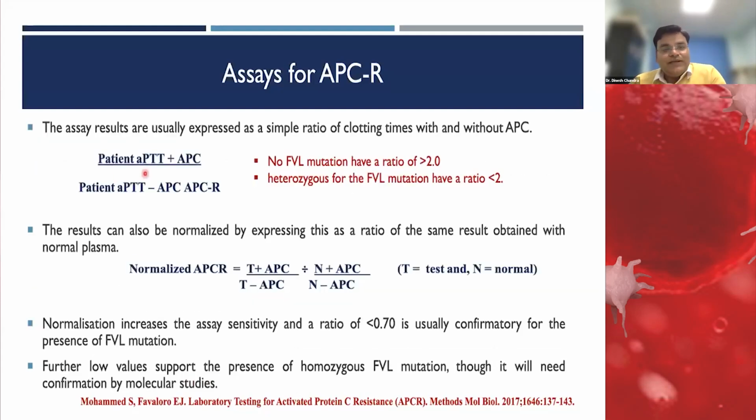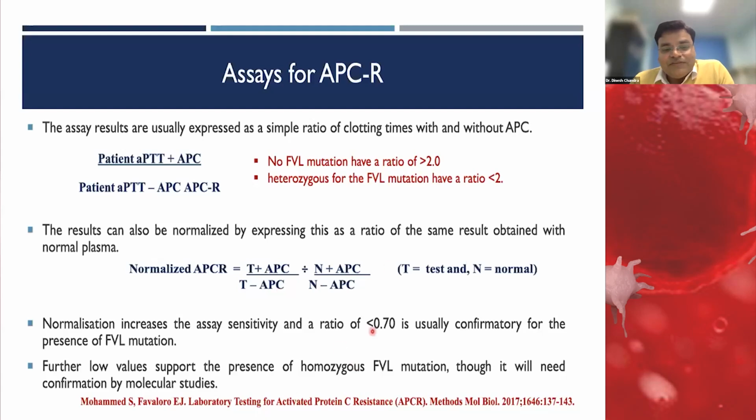So how do we do it? We incubate the sample with activated protein C and one without activated protein C. The ratio of both, if it is more than 2, we consider there is no mutation. If it is less than 2, then we consider there is a mutation in the factor 5 variant. This can also be calculated by the normalized ratio, for which the formula is given over here.